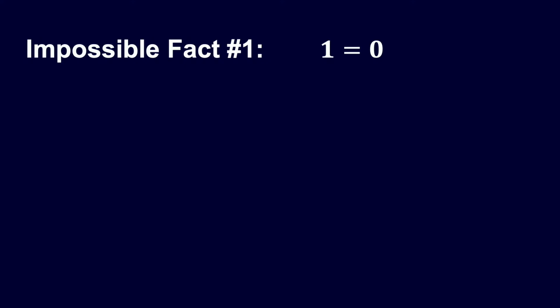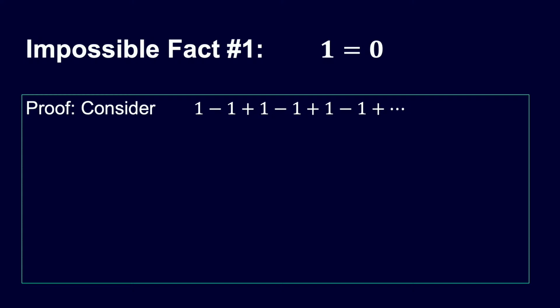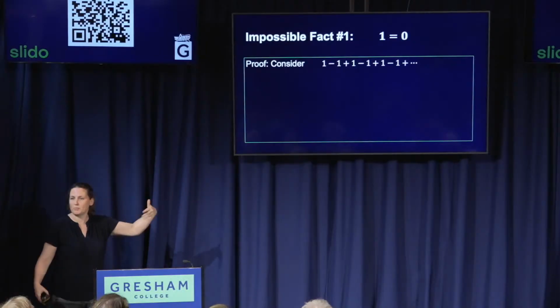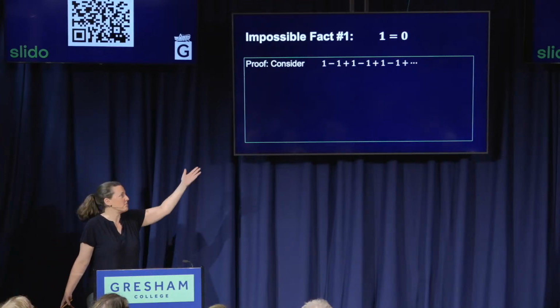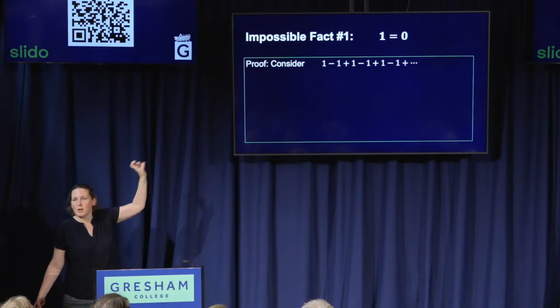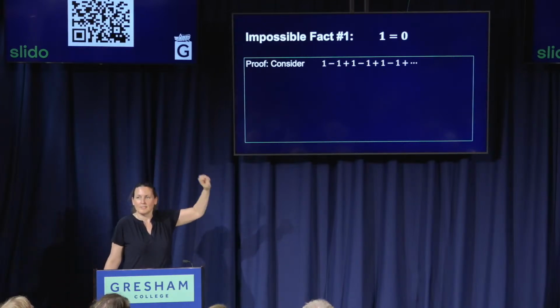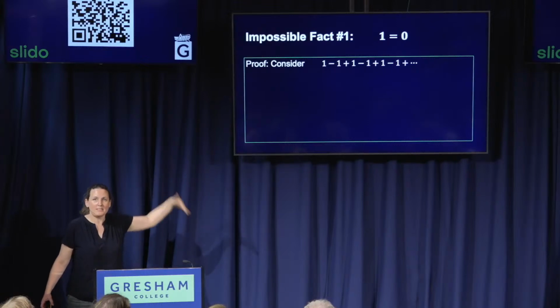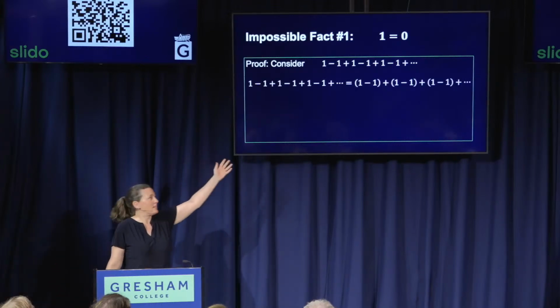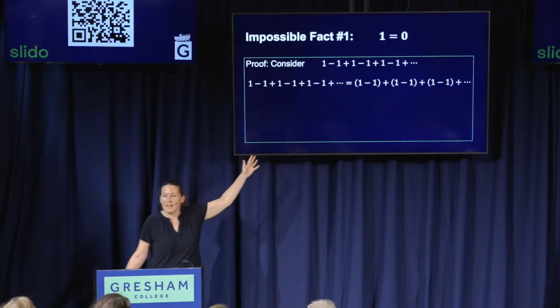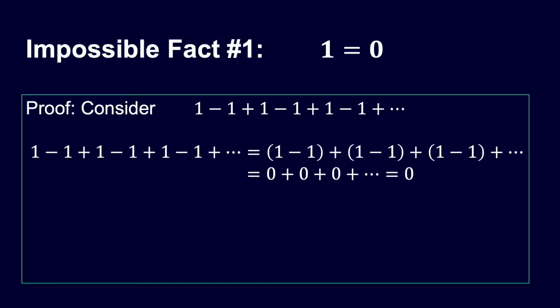1 equals 0. So this might come as a surprise, but we're going to see a proof. And I'm a mathematician, so I'm going to be very convincing, I hope. So here's the argument. Why does 1 equal 0? Well, think about this innocuous little series of numbers: 1, minus 1, plus 1, minus 1, plus 1, minus 1, and so on. Now, it's pretty obvious what this will all finish with because it all comes in pairs, right? 1 minus 1, another 1 minus another 1. We're just adding but then taking away repeatedly. So this thing is just a bunch of 1 take away 1s. So we're adding a load of zeros together, so we'll end up with 0.